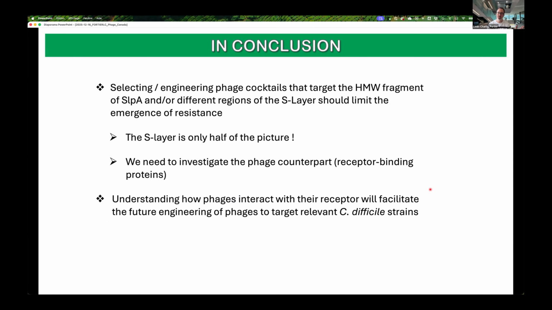All in all, this work will allow selecting and engineering phage cocktails that will target different SLP isoforms or different regions of SLPA. So that if there's a mutation occurring in the SLPA in the part that is recognized by one phage, another phage could eventually bind to another region of the S layer, therefore allowing infection. But the S layer is just half of the picture, because we also need to look at the phage counterpart, so how the phage interacts through its receptor binding proteins. And this is also work that is ongoing in my lab.